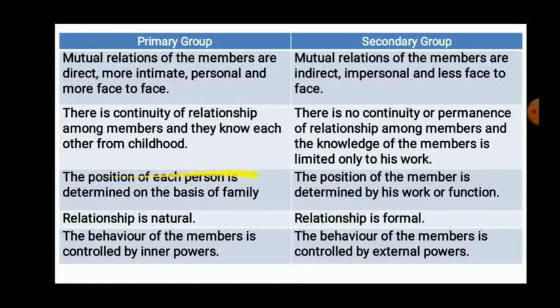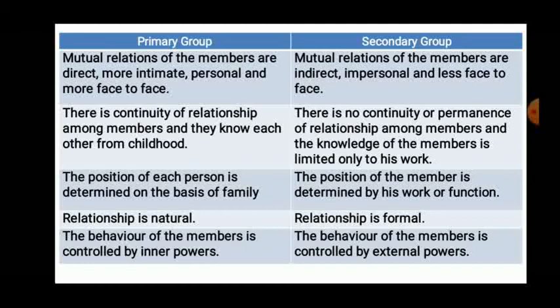The position of each person is determined on the basis of family. From which family we are, accordingly in society your position is going to be decided. In secondary group, the position of a member is determined on the basis of work or function. Which kind of task, which kind of post we are going to hold, accordingly our position is going to be decided in society. In primary group, relationship is natural. Naturally, that kind of relations are developed among ourselves. In secondary group, relation is formal. As you are selected for a particular post in that organization, accordingly your relation is going to be decided.